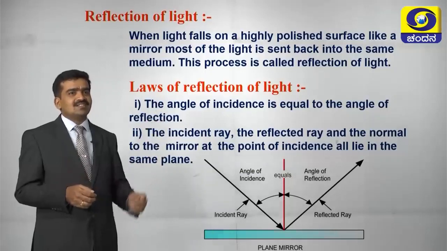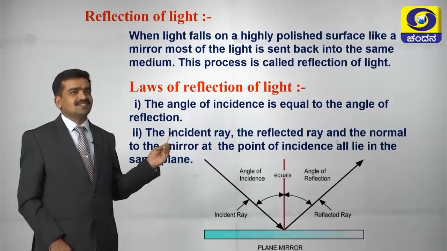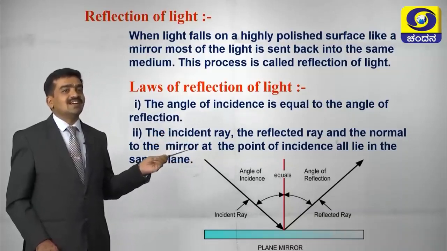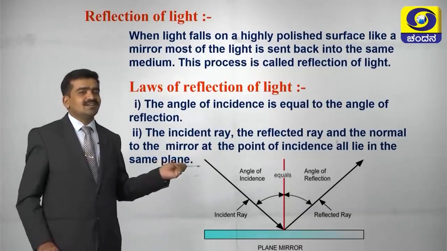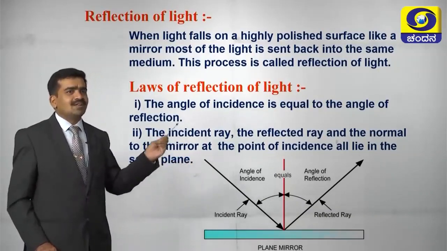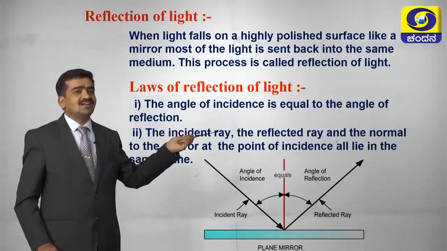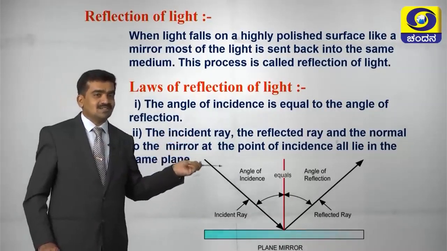The angle of incidence is equal to the angle of reflection. Then the incident ray, the reflected ray and the normal to the mirror at the point of incidence all lie in the same plane. So we have to recall the terms associated with these two: incident ray, reflected ray, normal, angle of incidence and angle of reflection.